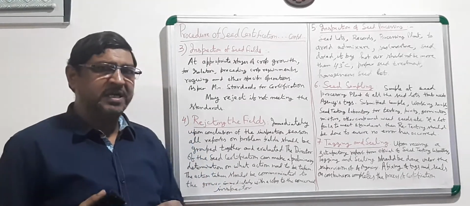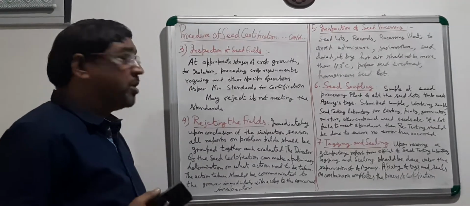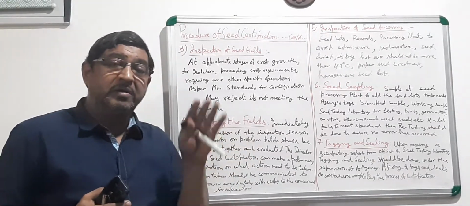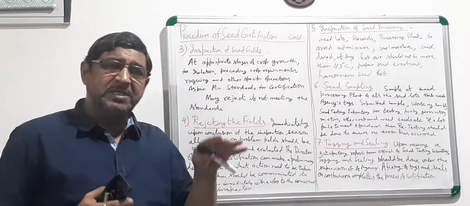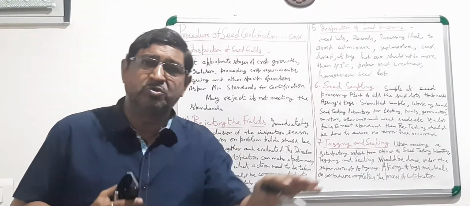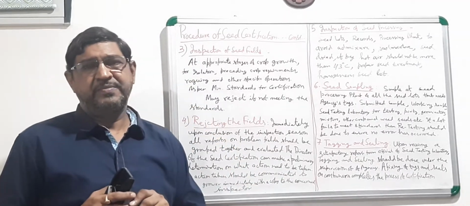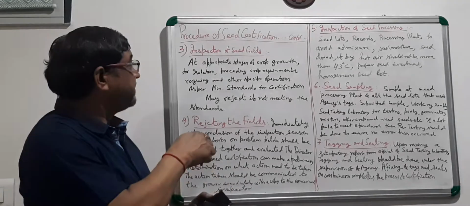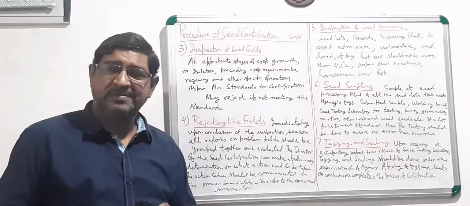That can be dealt with in another video. So the seed certification official, particularly the seed certification inspector, goes for the inspection of seed fields.